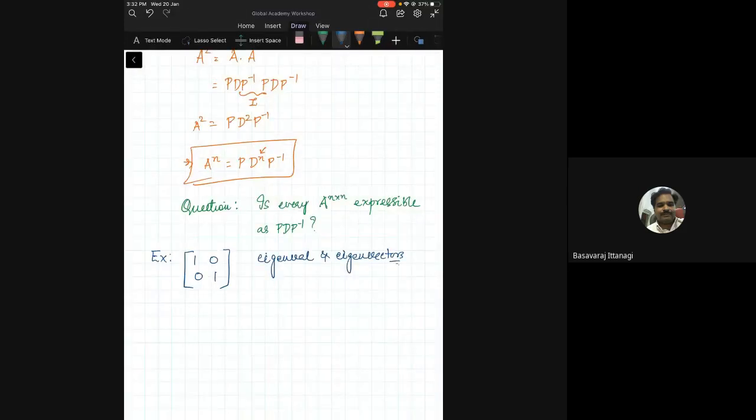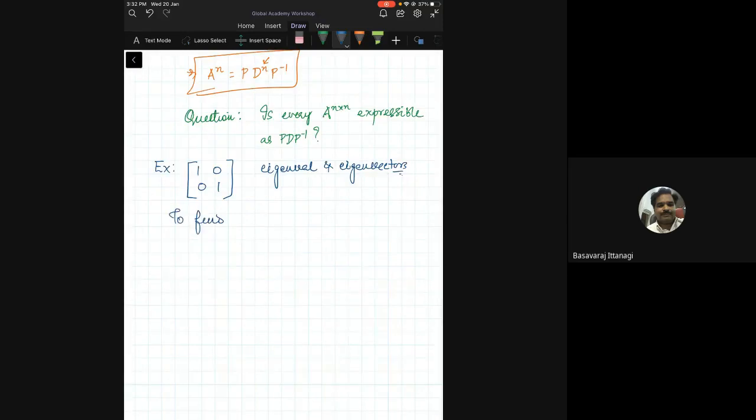To find the eigenvalues, we do determinant of A minus lambda I is equal to 0. This is basically what we call the characteristic polynomial. Is this okay? When you solve the characteristic polynomial, you get the values of lambda.